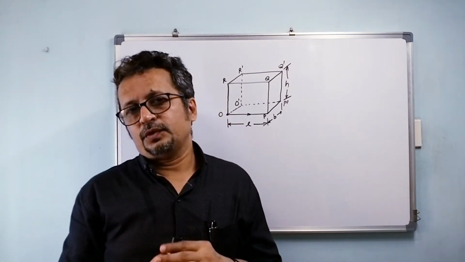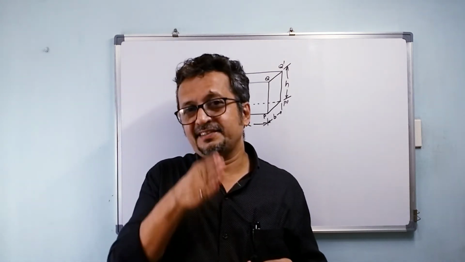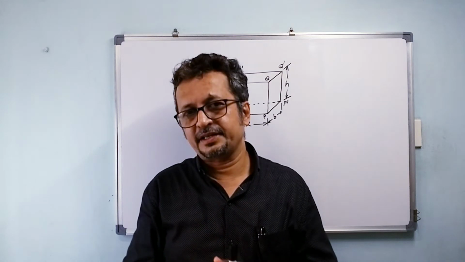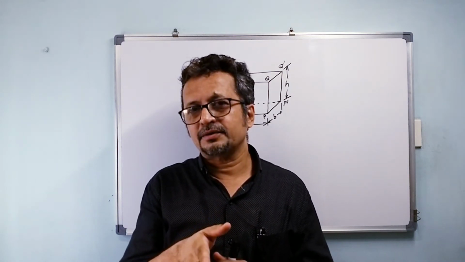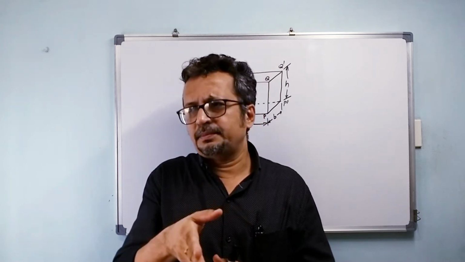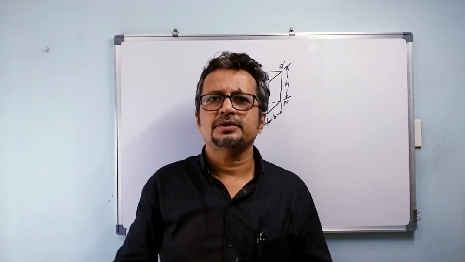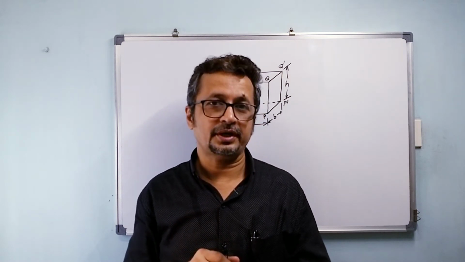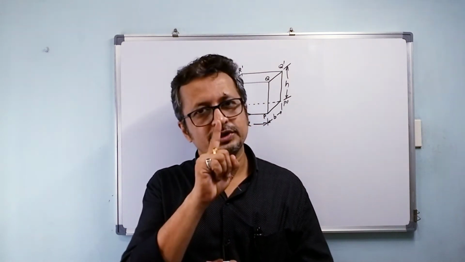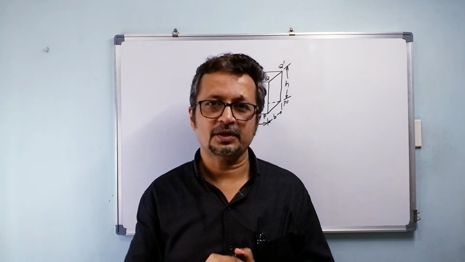A car: there is a straight road, my car is standing here, I start the car and I travel in a straight line and reach a point which is about 2 kilometers from my initial position. So that is motion in one dimension.